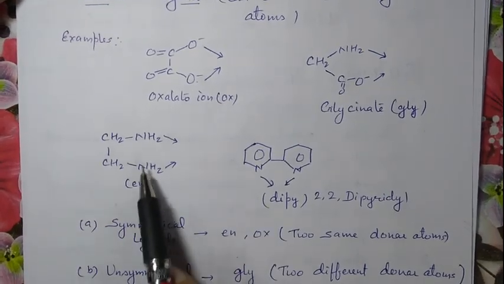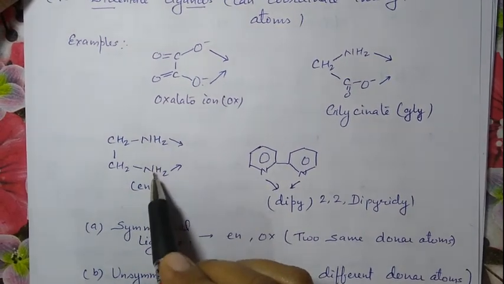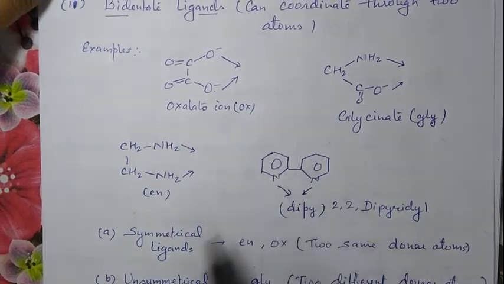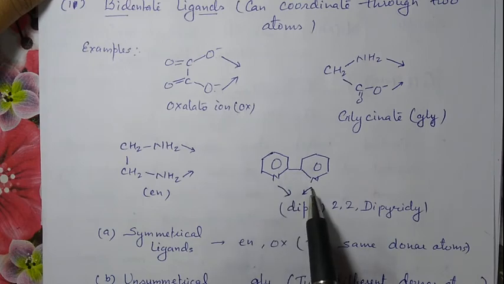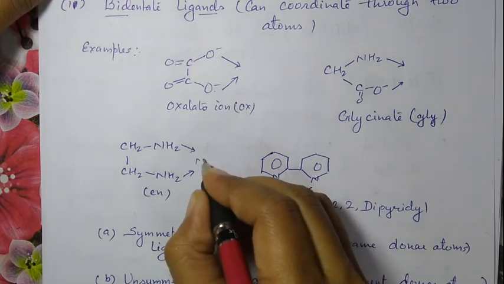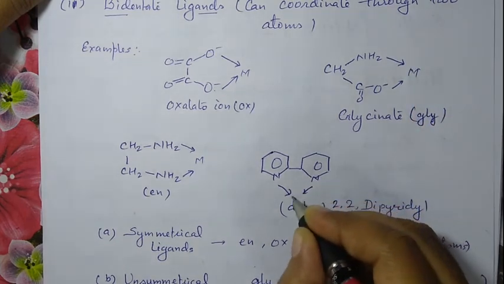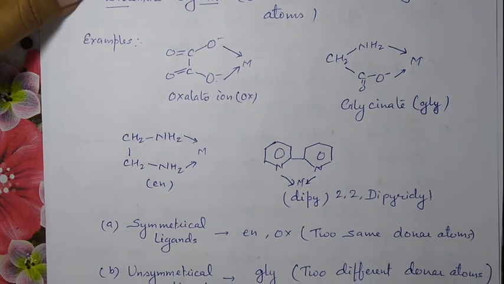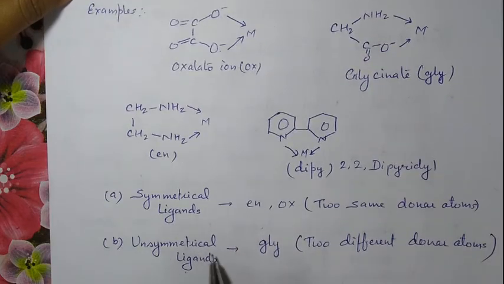This one is ethylene diamine, and this ethylene diamine can coordinate through both nitrogens simultaneously. Okay, in this dipyridyl, that is 2,2-dipyridyl, this N and N can coordinate to the metal ion or metal atom simultaneously. Okay, these are called bidentate ligands, and this bidentate ligand may be symmetrical, may be unsymmetrical.